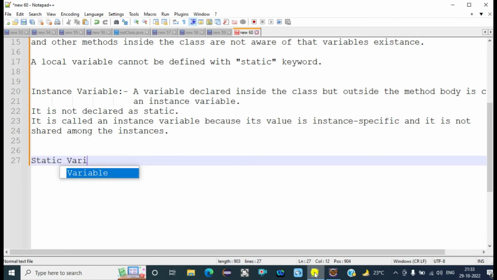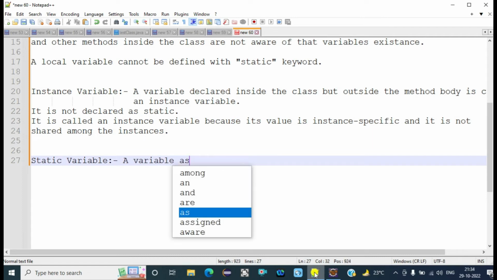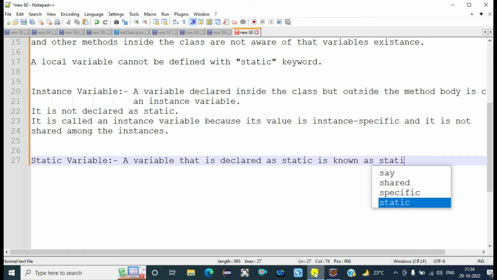Static variable. Okay. So if we talk about the static variable, a variable that is declared as static is called a static variable. If we are using a static keyword with any variable, a variable that is declared as static is known as a static variable.